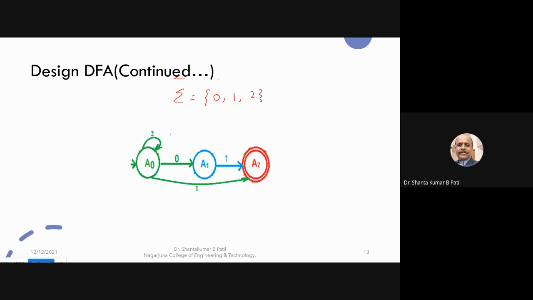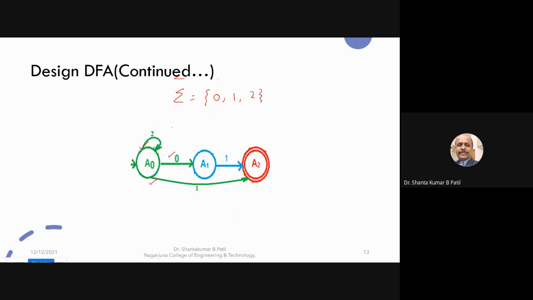See, from the initial state, you can find one outgoing transition on 2, the second outgoing transition on 0. We require a third outgoing transition on 1. So already three outgoing transitions are there from the initial state. This is for 0, 2 and 1.